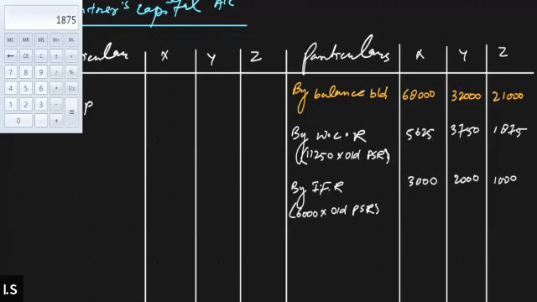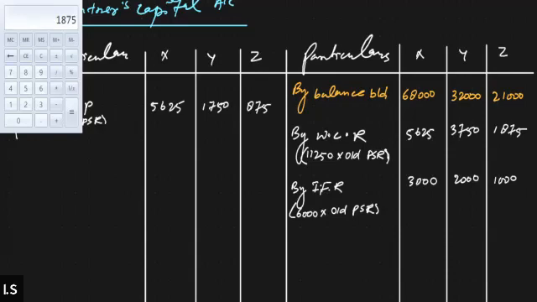We will distribute it in the old profit sharing ratio. When you distribute it in the old PSR, you will get 2,625 for X, then 1,750 for Y, and 875 for Z. Right, everybody, is this clear? Please tell me if it is clear or not. Yes, sir. Okay.